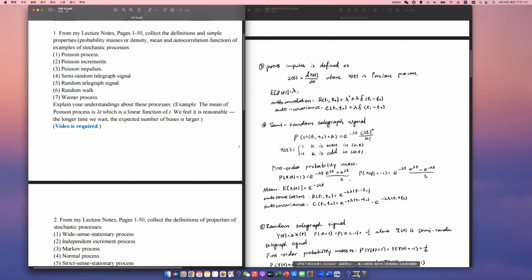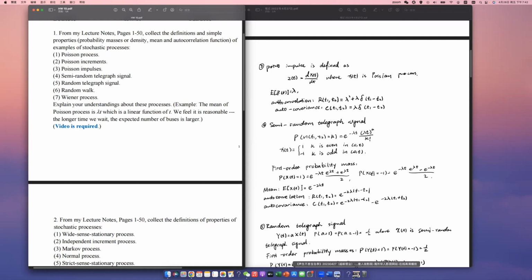And the mean value, the expected value of X(t), equals e to the power of -2 lambda t. The autocorrelation R(t1, t2) equals e to the power of -2 lambda times the absolute value of t1 minus t2, and the autocovariance C(t1, t2) equals e to the power of -2 lambda times the absolute value of t1 minus t2 minus e to the power of -2 lambda (t1 plus t2).